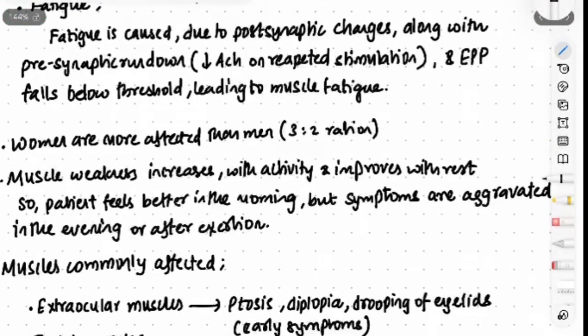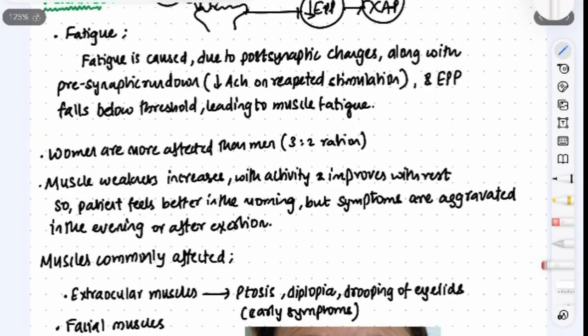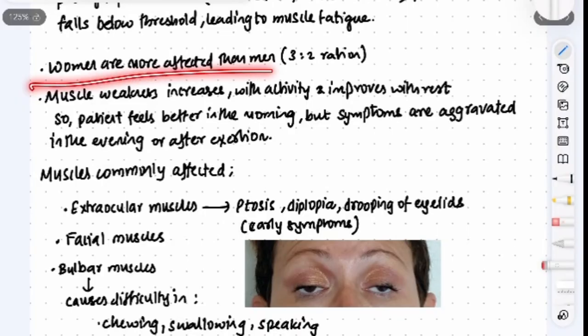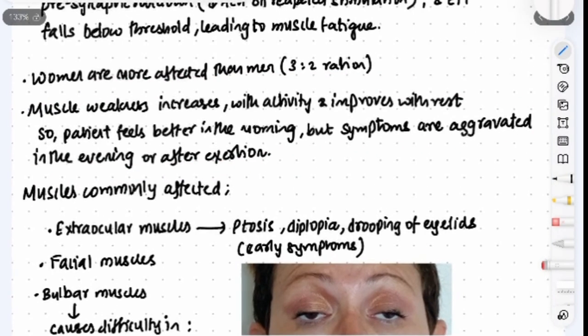Now again, women are more affected than men in a 3:2 ratio, and muscle weakness increases with activity and improves with rest. So patients feel better in the morning, but symptoms are aggravated in the evening or after exertion. Now, this is the important point in the question. If in the question there is a symptom of aggravation in the evening or aggravation of symptoms after exertion, go for myasthenia gravis. Okay.